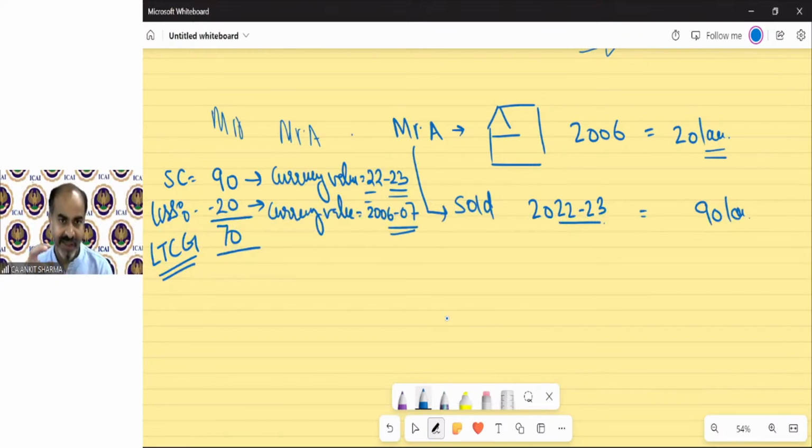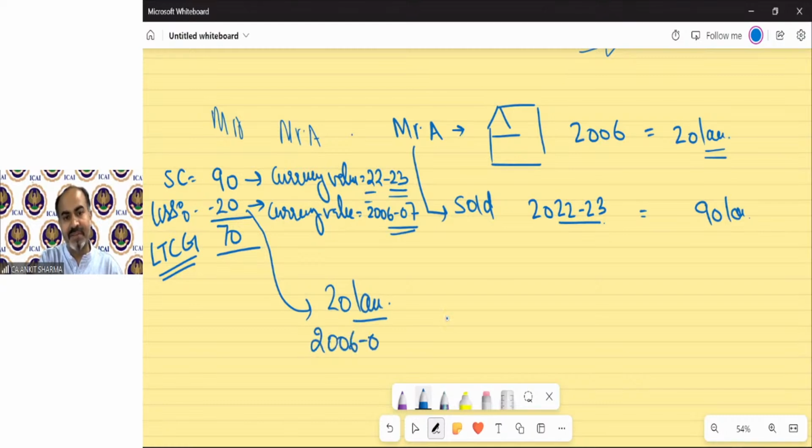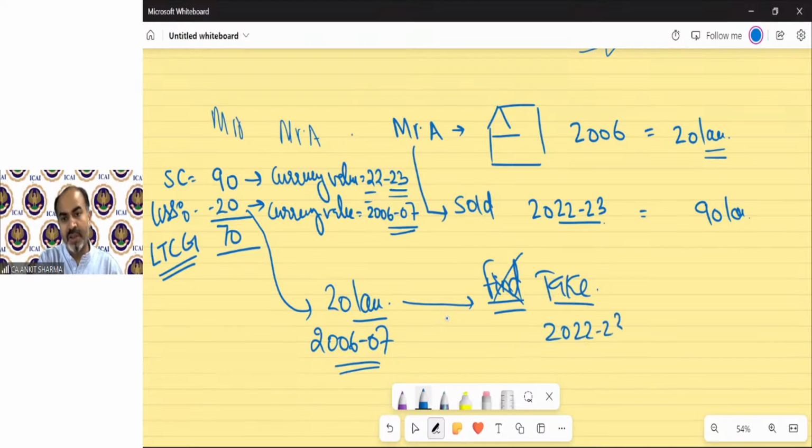The assessee says that the sale consideration currency value you took for 22-23, but the purchase currency value you are taking from 2006-07. So the currency value of this 20 lakh, which was 20 lakh in 2006-07, we should take the currency value of this 20 lakh in 2022-23 also, because we are taking the sale currency value for 2022-23.